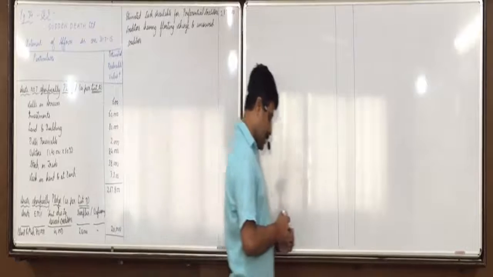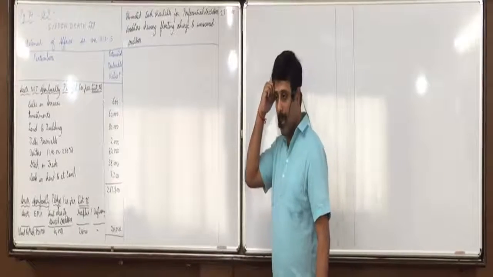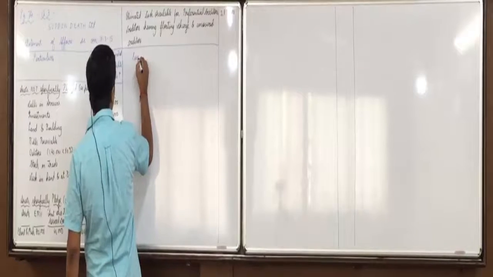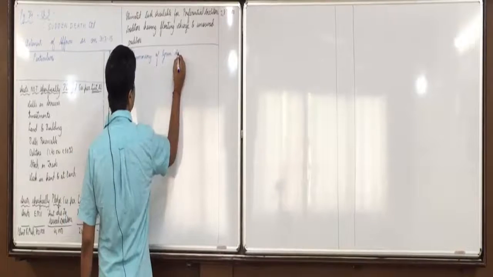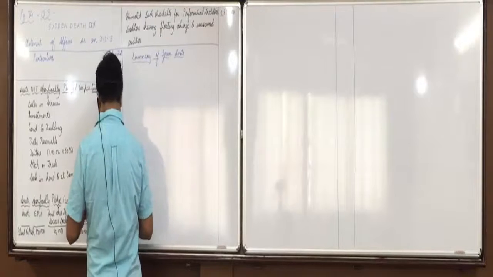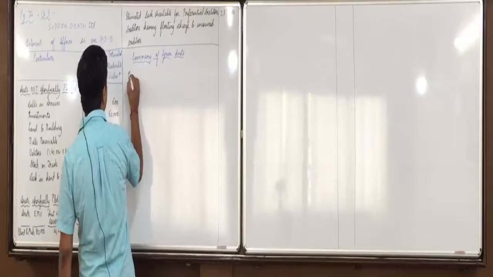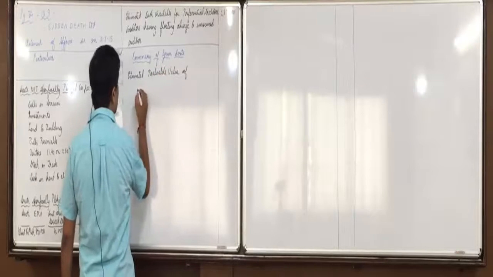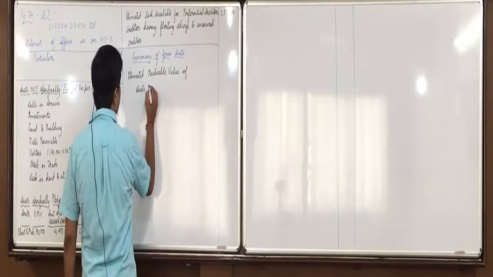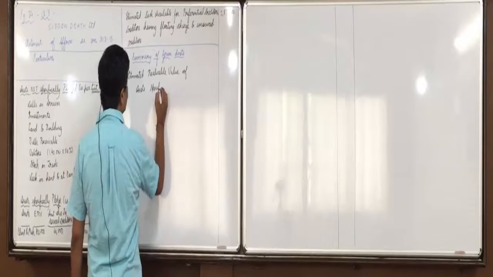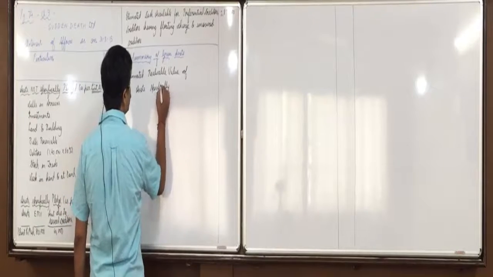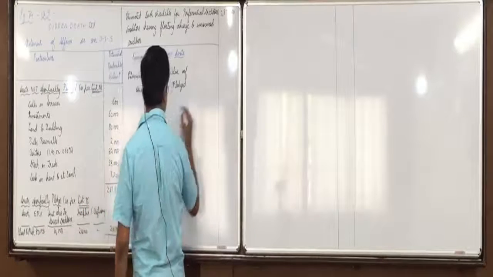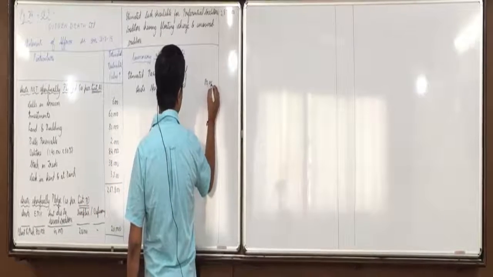So the first part of the statement is done. And what next? Summary of gross assets. Estimated realizable value of assets specifically pledged, that is this 80,000, plant and machinery's estimated realizable value.